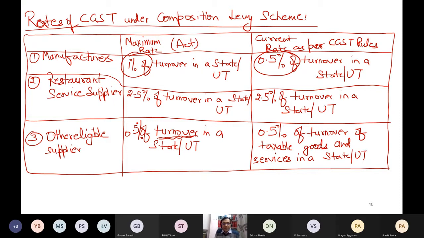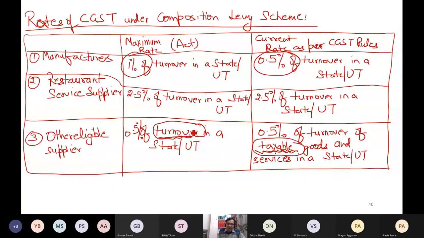And in case of other eligible supplier, the rate is same which is prescribed in the Act, 0.5%, but the Act is using the word turnover, which includes all the turnovers, whether exempt turnover or taxable turnover. Turnover means sales. It can be taxable, it can be exempt, that is another case, but it is sale. But currently we are imposing on other suppliers the tax of 0.5%, not on total turnover, only on taxable value of turnover. This is what the change is. Rate is same. So these things you should remember.